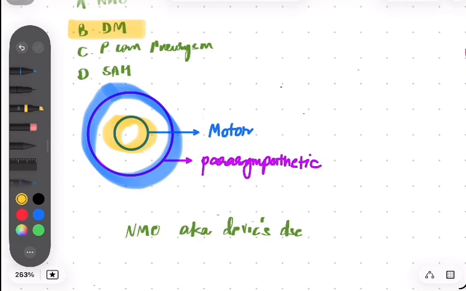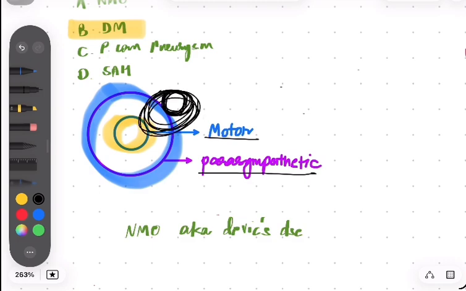When will you pick PCOM? When you have a patient who has diplopia, ptosis, down and out gaze, and they mention that the patient has absent or diminished pupillary light reflex. That's when you pick PCOM aneurysm, because now there is a mass, an aneurysmal mass that is compressing not only on the peripherally arranged parasympathetic fibers but also on the motor fibers.